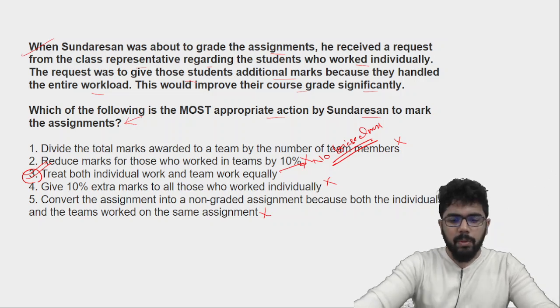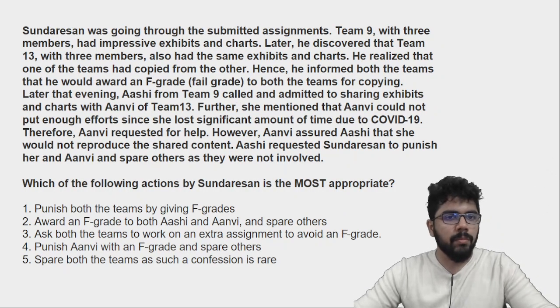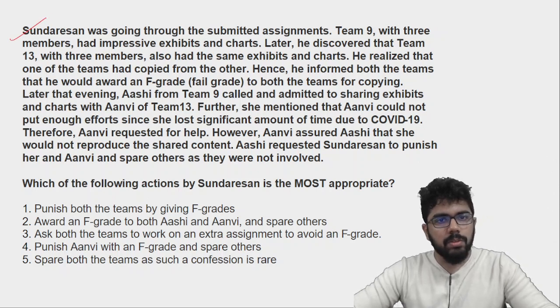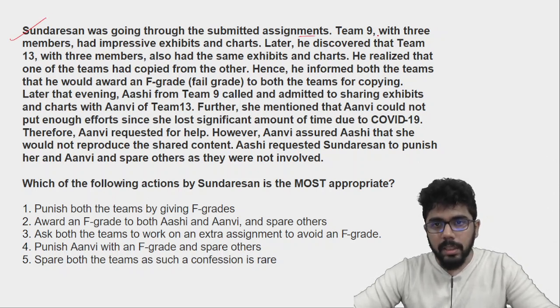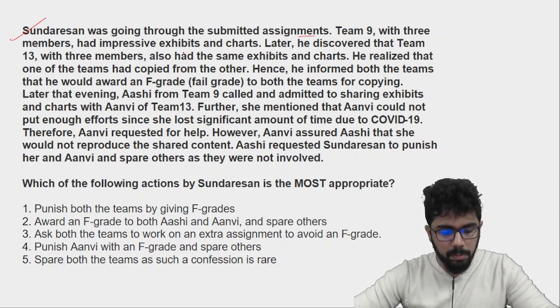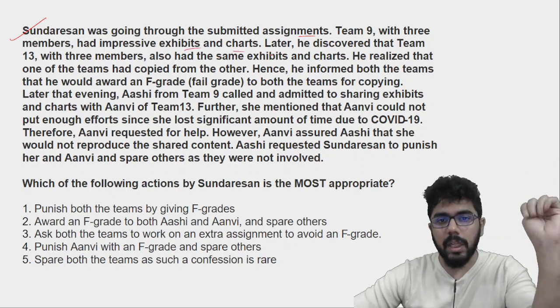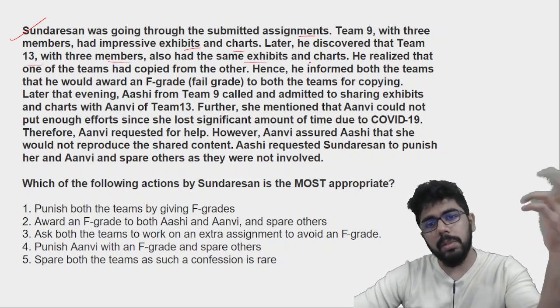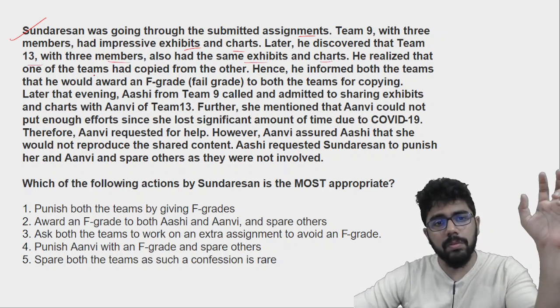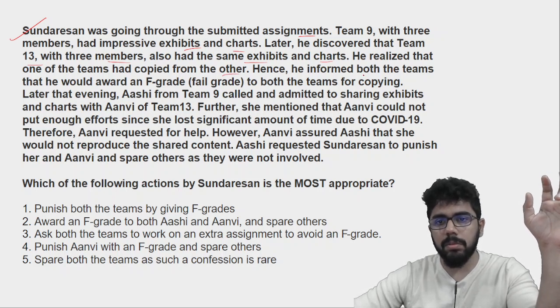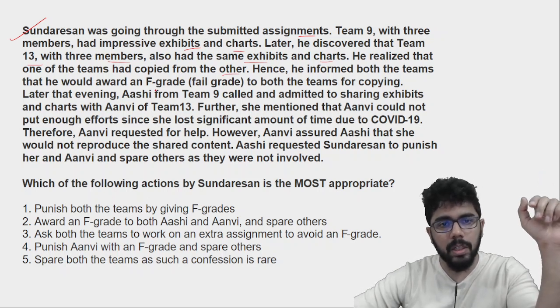Okay, quite simple cases and situations. Sundarsan was going through the submitted assignments. Team 9 with 3 members, okay, team 9 था 3 members का, had impressive exhibits in charts. Later he discovered that team 13 with 3 members also had the same exhibits in charts. He realized that one of the teams had copied from the other. Hence he informed both the teams that he would award an F grade to both the teams for copying.